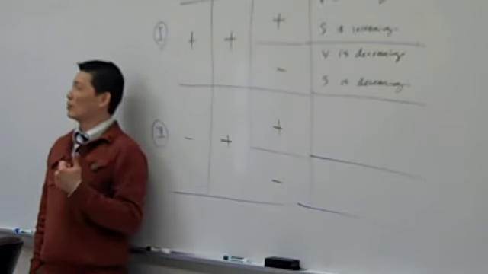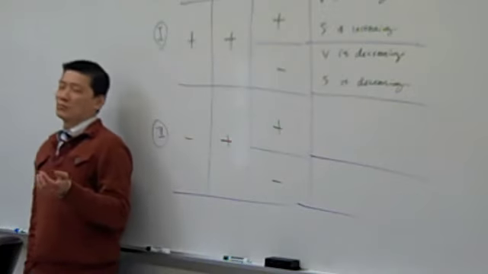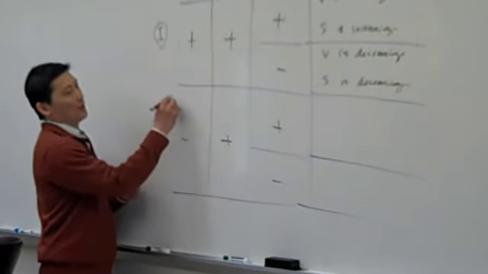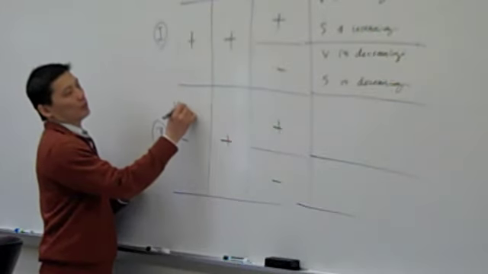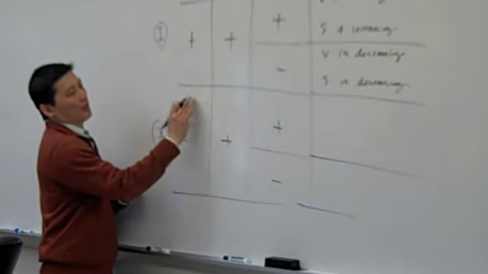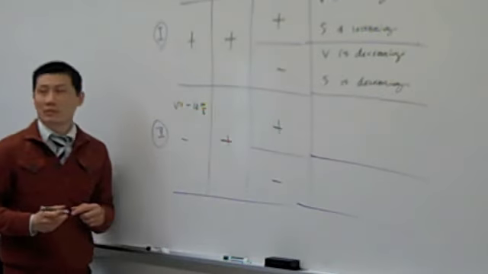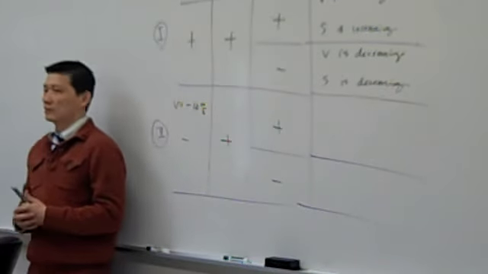Velocity is negative. Let's take an example. Let's use the example where velocity is equal to negative 10 meters per second, hypothetically.